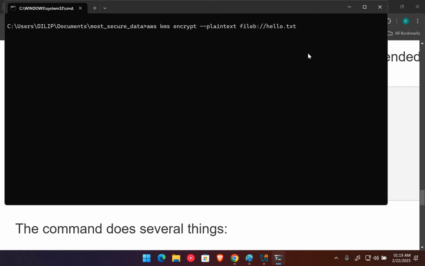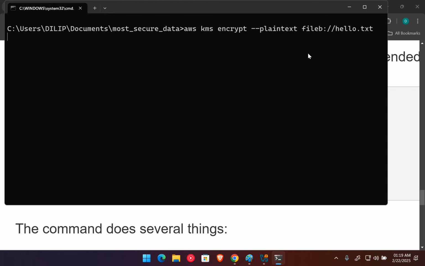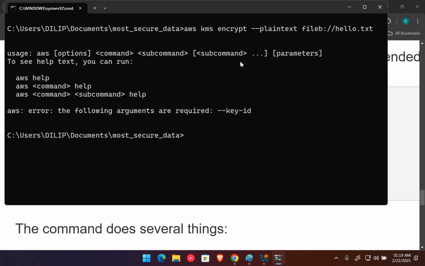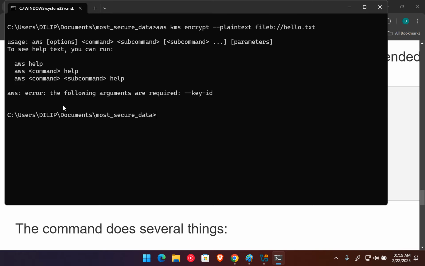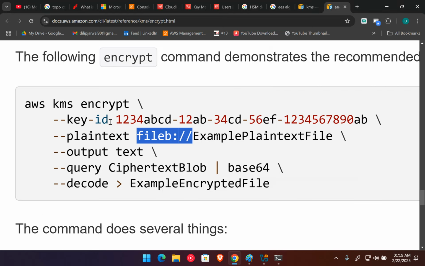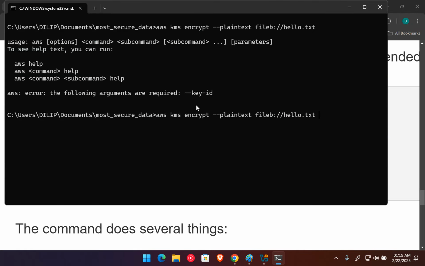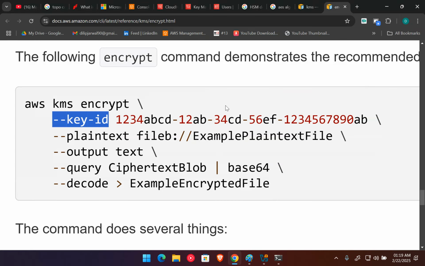If I press enter here, they give an error saying a required argument is missing. You can see the key ID option means which key you want to use to encrypt the data. We have multiple keys in our AWS cloud, but which key do you want to use to encrypt the data? So I quickly use the hyphen-hyphen key-id option, and we need to pass the ID of the key.